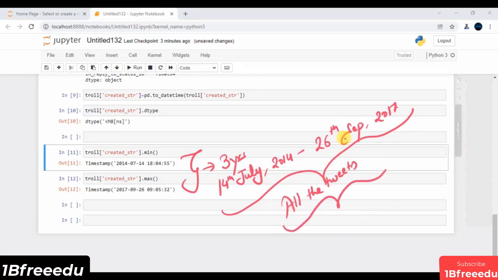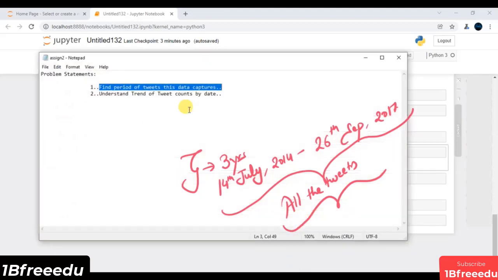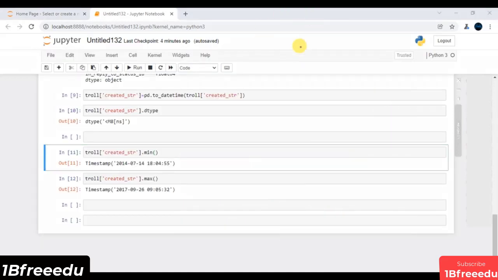So my second problem statement is all about, can you understand the trend of the tweet counts by day? It means at any cost, I have to come up with such data which has, let's say, 2 features. One of the features is date, and the second feature is exactly tweet_counts. It means with respect to whatever date we have, we need to evaluate the total number of the tweets with respect to the particular date.